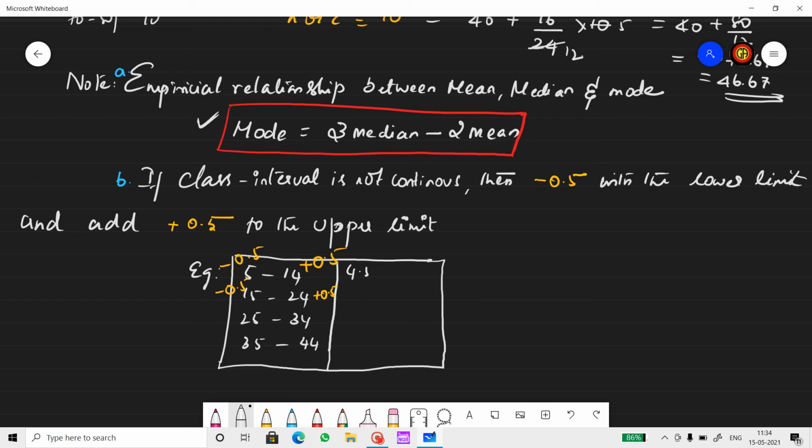So this will become 4.5 to 14.5, then 14.5 to 24.5, 24.5 to 34.5, 34.5 to 44.5. This way we are changing the discontinuous class interval into continuous form. If it is discontinuous, you have to make it continuous, and only then find mean, median and mode.